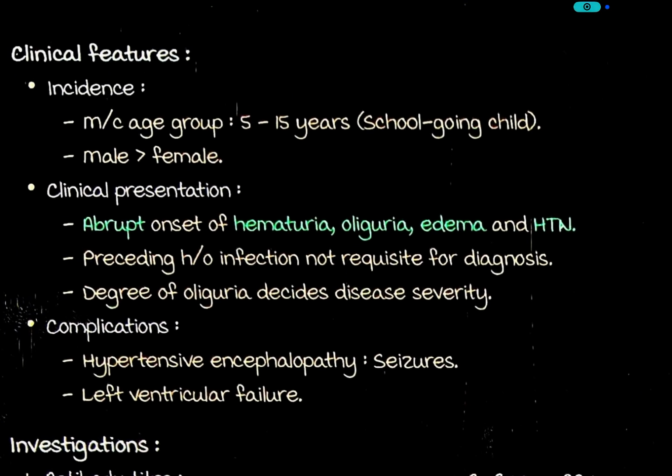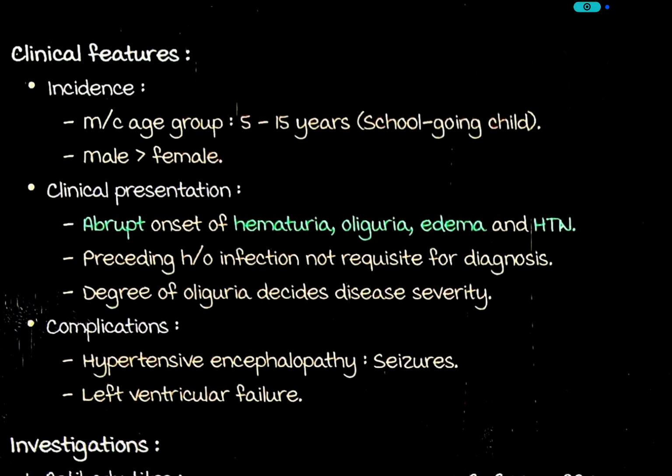Clinical features. Incidence: most common age group is 5 to 15 years, school going children. Males have more incidence than females of nephritic syndrome. Clinical features: abrupt onset of hematuria, oliguria, edema, and hypertension.